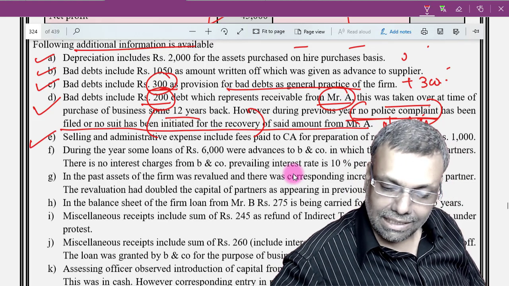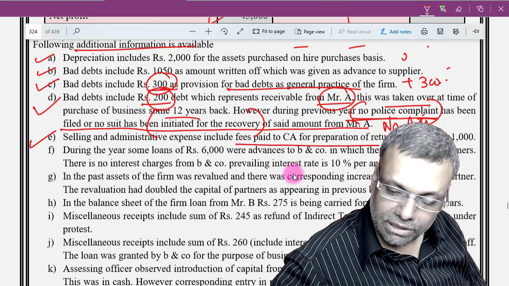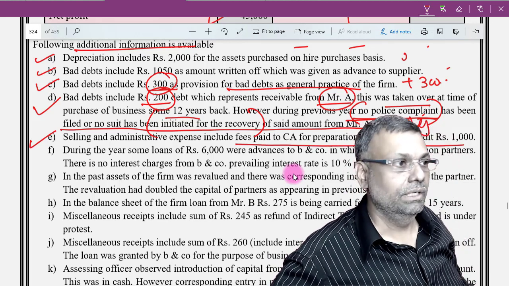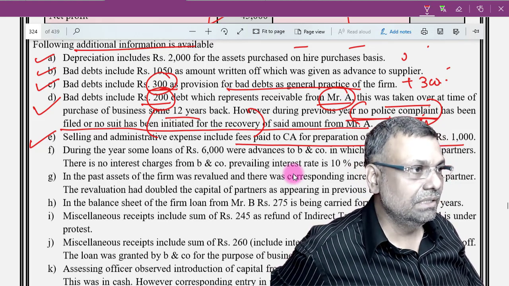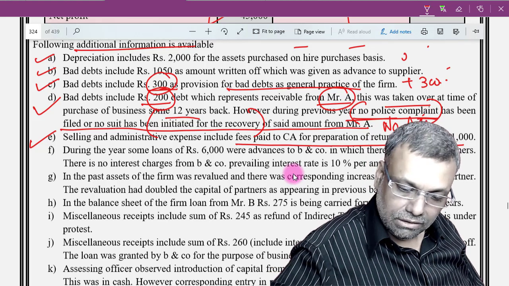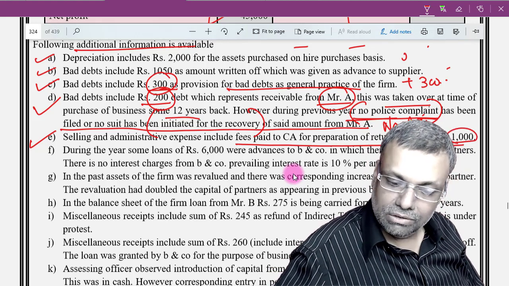Point number E, selling and administrative expenses include fees paid to CA for preparation of the return and audit. So it is a chartered accountant's fees. That is also part and parcel of the business. So there is nothing wrong. Okay. So this is okay. No adjustment is required because it is anyway allowable.